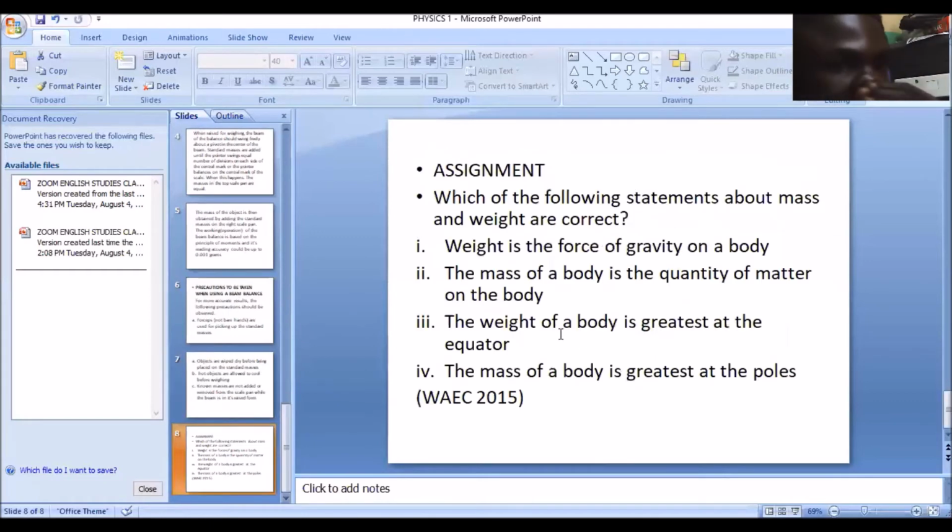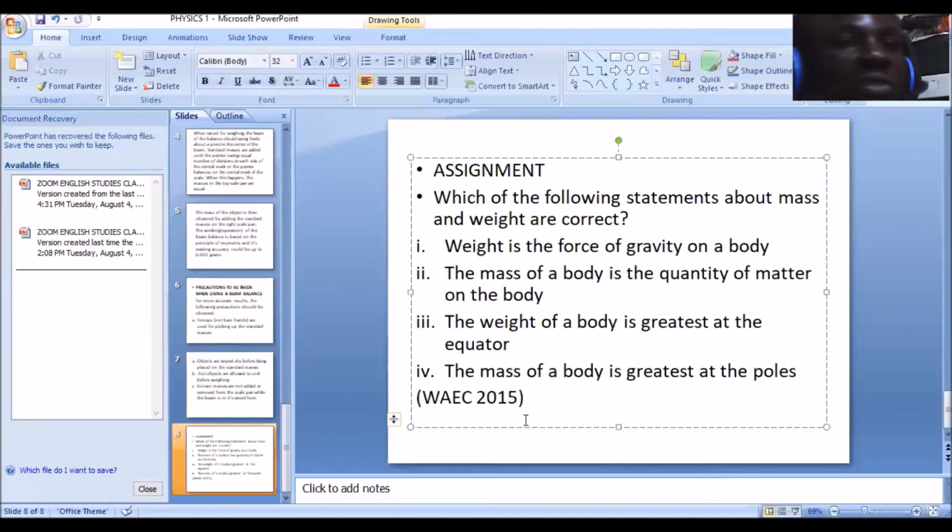Today our assignment was actually coming from WAEC 2015. You are going to tell me which of the following statements about mass and weight are correct. I says weight is the force of gravity on the body. II says the mass of a body is the quantity of matter of the body. III says the weight of a body is greatest at the equator. And IV says the mass of a body is greatest at the poles.